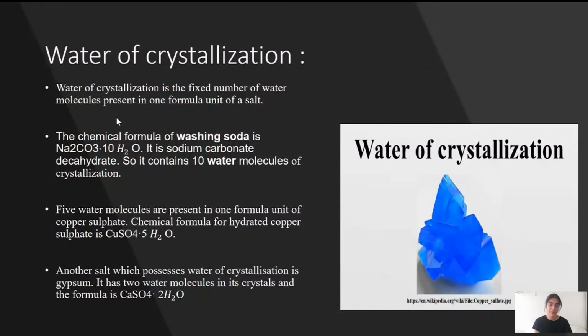Now, what is water of crystallization? As I already told you, it is a fixed number of water molecules that are present in one formula unit of salt. For example, Na2CO3, sodium carbonate, is one formula unit of the salt sodium carbonate. Some fixed amount of water molecules are attached to that salt, and those fixed amount of water molecules are called water of crystallization. So the chemical formula of washing soda is Na2CO3.10H2O. It is sodium carbonate decahydrate.